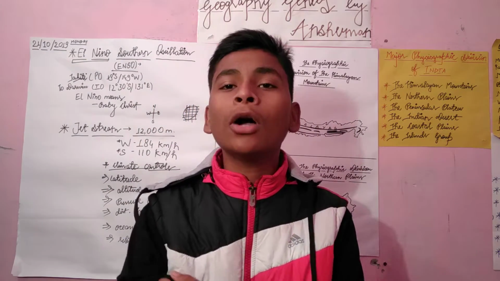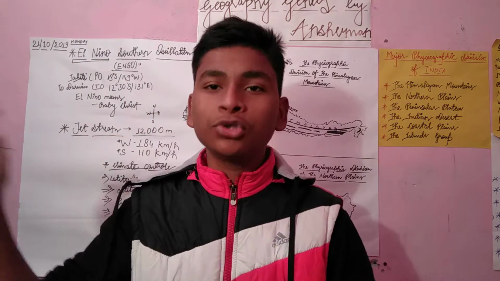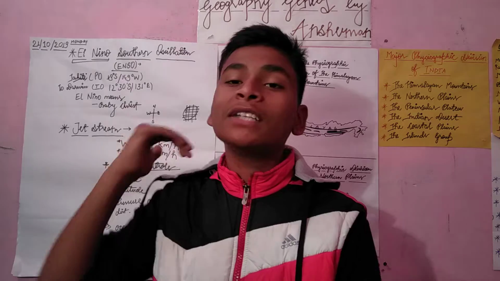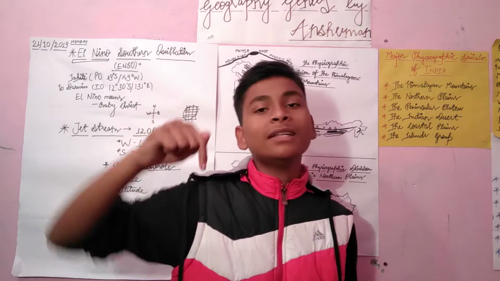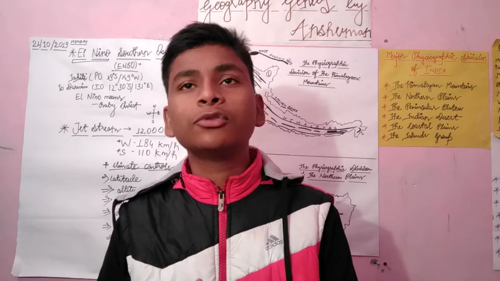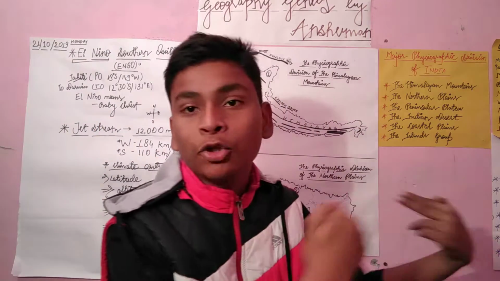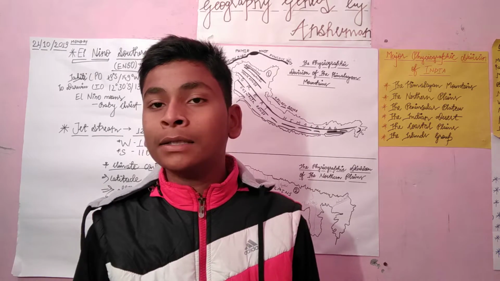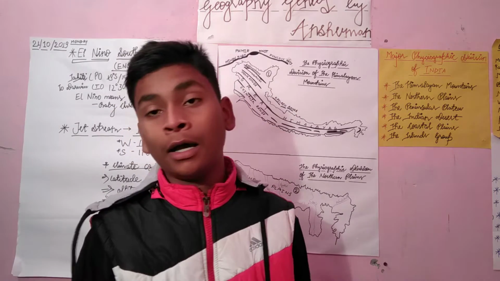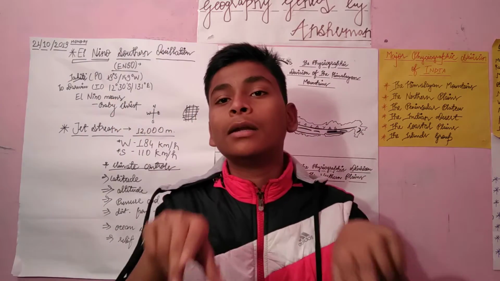But we will not talk about where there is a tributary and where there is a delta, because that would be very time-consuming. So we have given a single name, the drainage system. What is a drainage system? The flowing of a river is known as the drainage system. It means any part of the country covered by rivers flowing, like the Ganga, the Brahmaputra, and the Narmada. That river network as a whole is known as the drainage system.